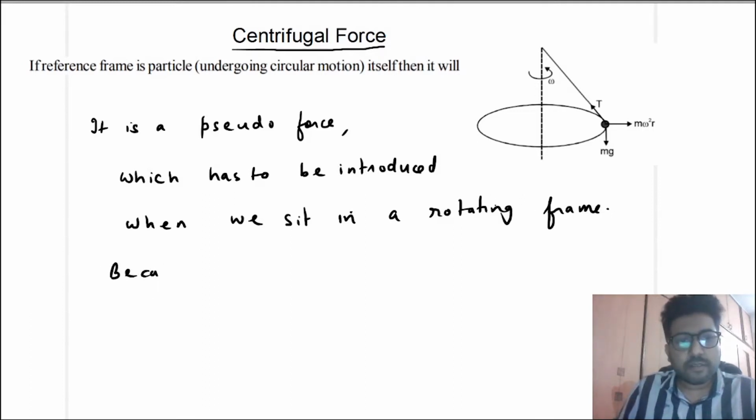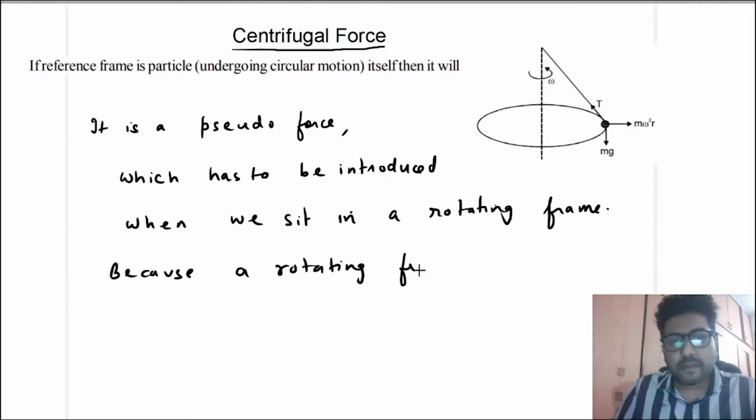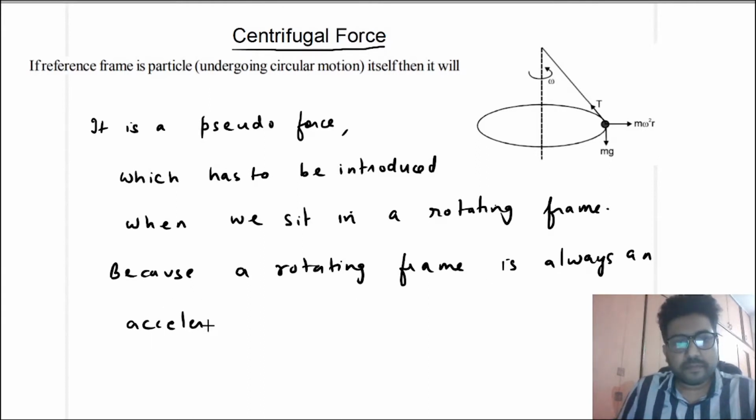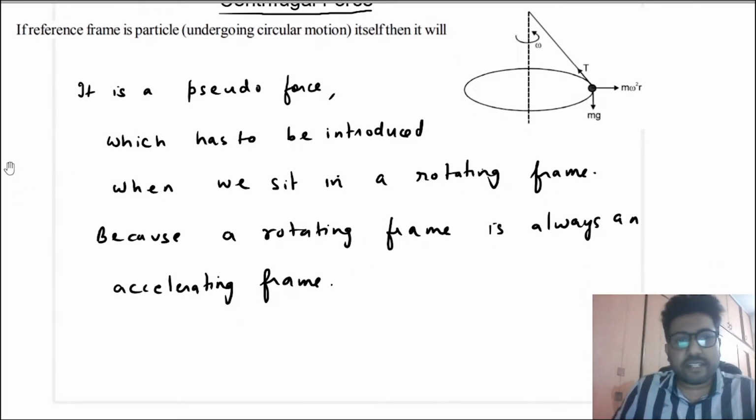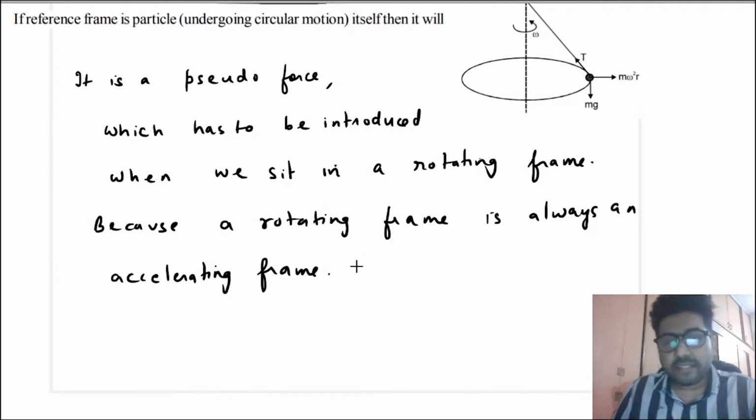Because a rotating frame is always an accelerating frame. Because even if speed is constant, there is still centripetal acceleration.